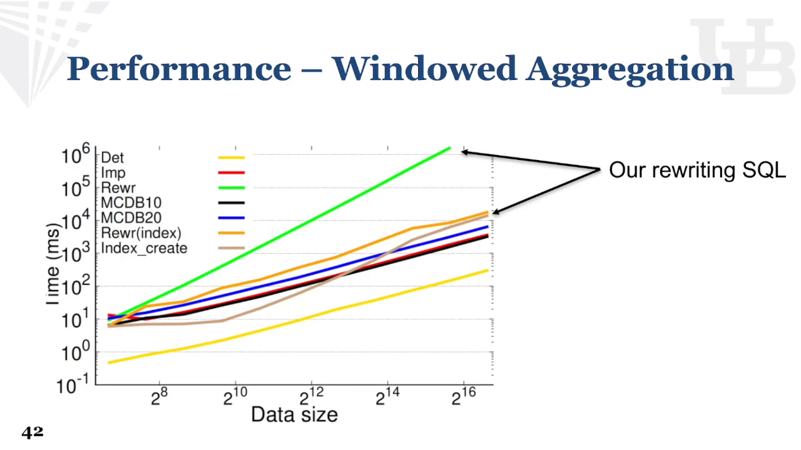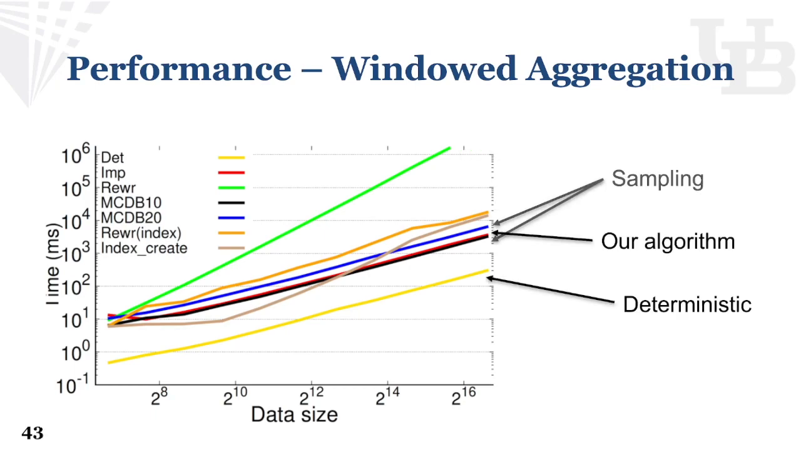Our rewriting approach behaved badly due to the range overlap joining effect. Even for the orange line, which we use index to speed up the join, it's still relatively slow. Our algorithm in red line, on the other hand, behaves very close to the sampling-based approach with 10 samples.